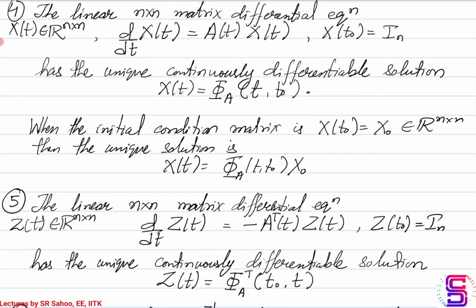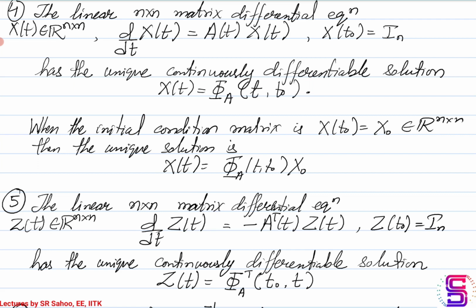The next property is trying to establish the way a state transition matrix evolves with time, because the state transition matrix is always a time varying matrix. It evolves as time progresses. Now, the linear n cross n matrix differential equation. So we are going to talk of a matrix differential equation. Consider this linear n cross n matrix differential equation where the capital X of t is in n cross n for a given time t. So for all time t, X of t is going to be an n cross n real matrix.